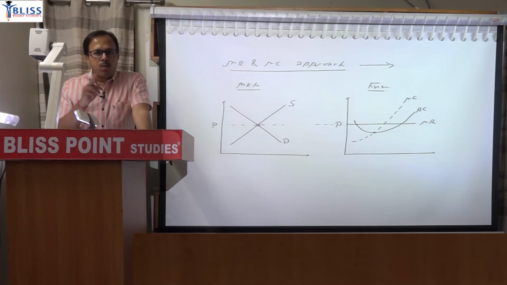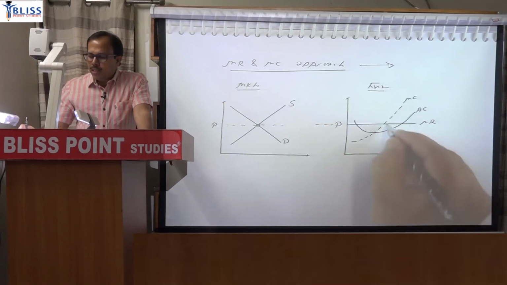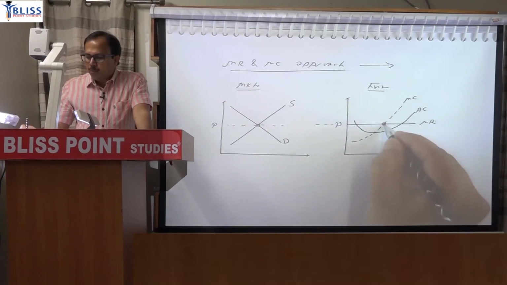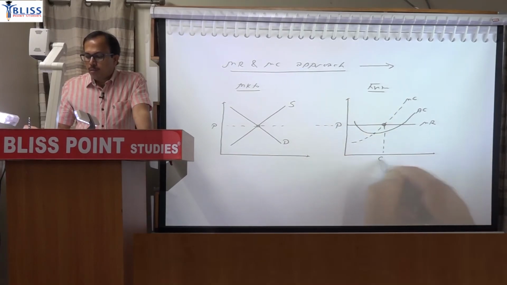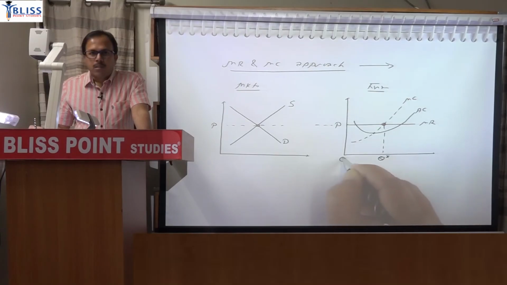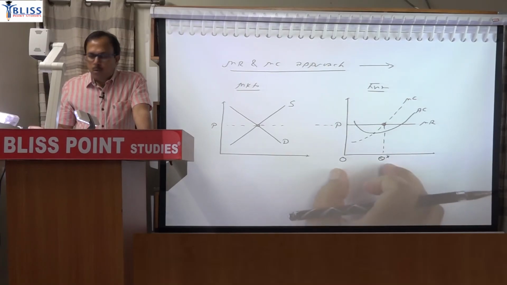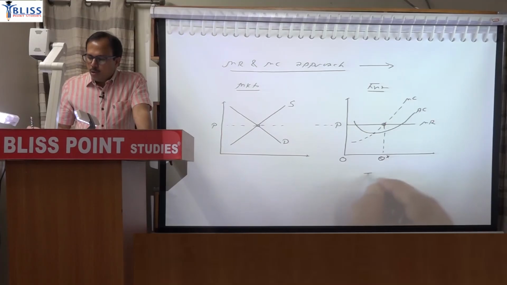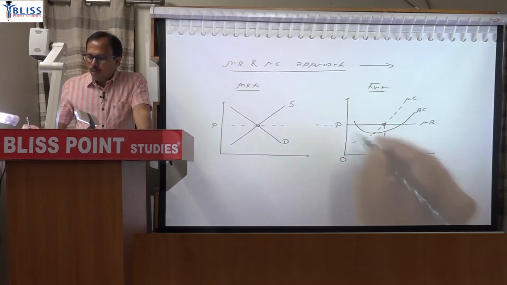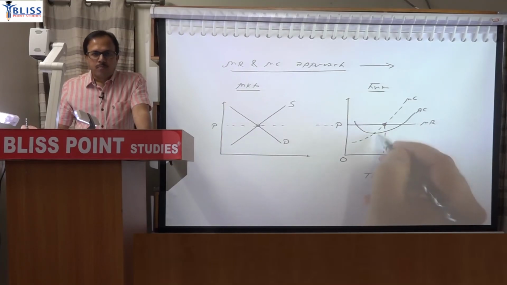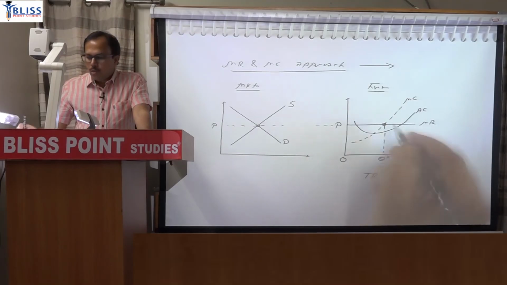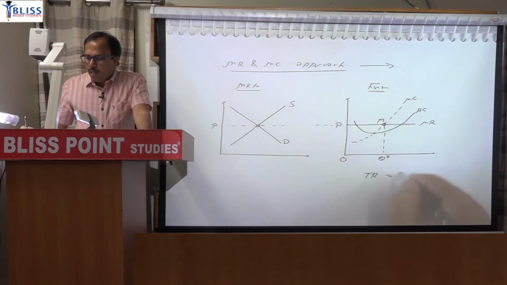That is, MR must be equal to MC and the slope of MC must be greater than the slope of MR. MR equal to MC means the point of intersection, so just mark that point. MC MR intersection point, so this is the point of profit maximizing quantity. So this much quantity will be produced and the price is this. So total revenue will be the area of this rectangle. If I mark here this M, then it is area OPMQ.